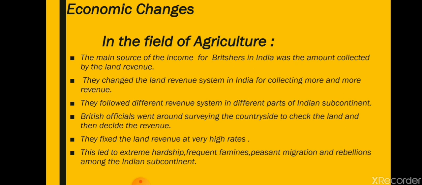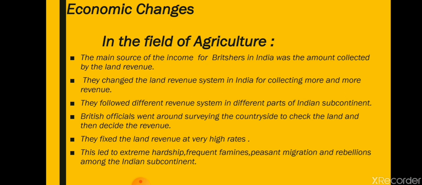Here also, the main source of income for Britishers in India was the amount collected by land revenue. For them also, land revenue was the only source of income in the beginning. What they firstly did was change the land revenue system in India for collecting more and more revenue. They modified our land revenue system. Every ruler used to modify it. In the medieval period, we have seen that every ruler had a different type of land revenue system. The Britishers also did the same.